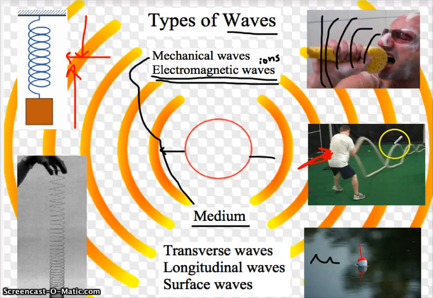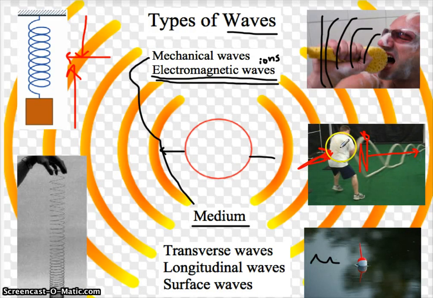Now here's what I mean. Let's say you have a red ribbon that is tied right here on this rope. As this guy is frantically going up and down, that's exactly what the red ribbon will do. It will go up and down. So the actual movement that you have is up and down, but that's not the direction that the wave is going. The wave is going this way.